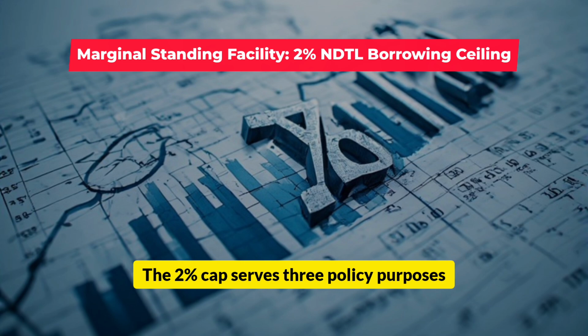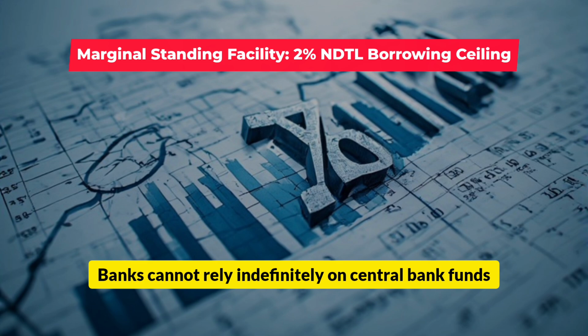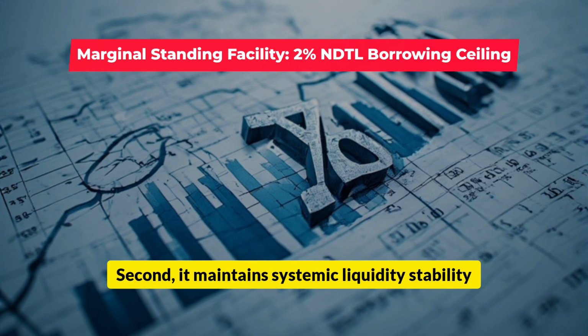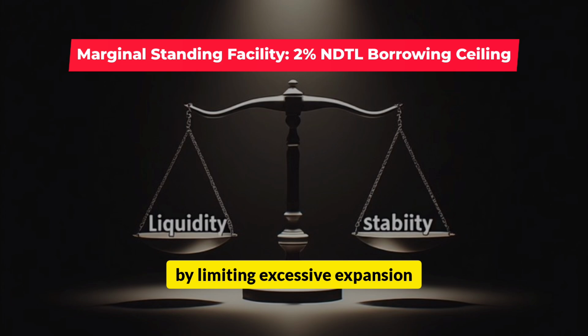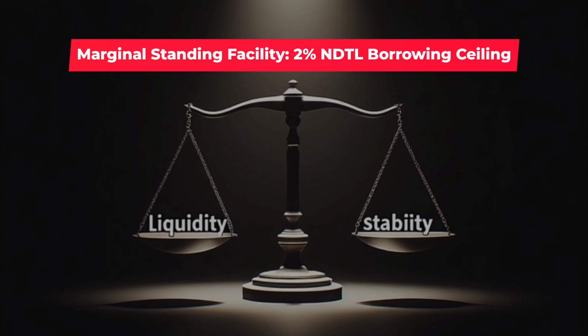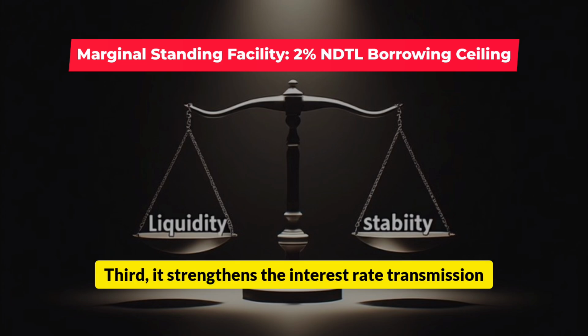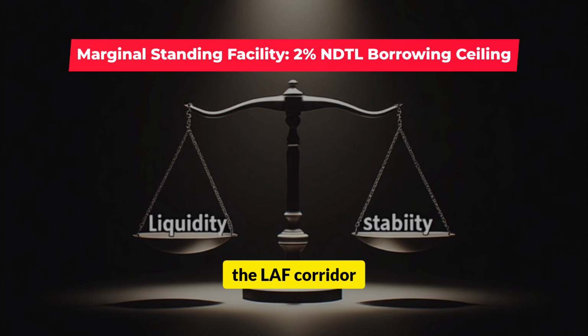The 2% cap serves three policy purposes. First, it prevents moral hazard. Banks cannot rely indefinitely on central bank funds. Second, it maintains systemic liquidity stability by limiting excessive expansion. Third, it strengthens the interest rate transmission mechanism by anchoring short-term rates within the LAF corridor.